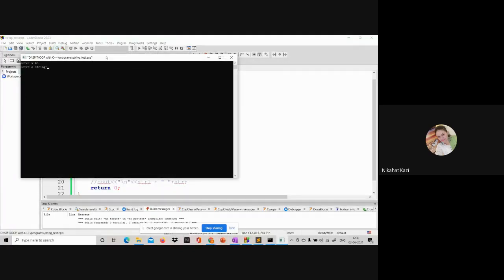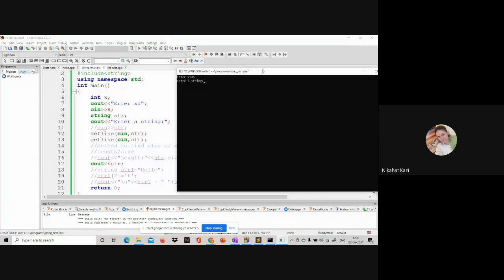So what I did is, I wrote the getline. Whatever stray character is there, it will read it. The new line remains in the buffer because you have entered 45 and then pressed the enter key. That enter key, that new line, remains in the buffer, and your compiler is automatically reading that new line.